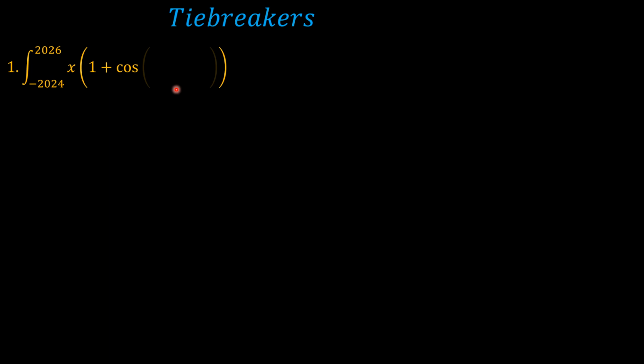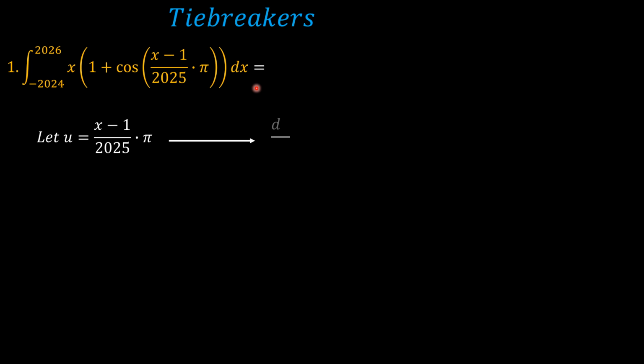So on to the tiebreakers. The first problem obviously looks pretty intimidating, but it is actually a very simple problem, and I think it pegs on substituting for the x minus 1 over 2025 times pi with a simpler expression as u. So let's say let u be equal to that, and that means that du dx